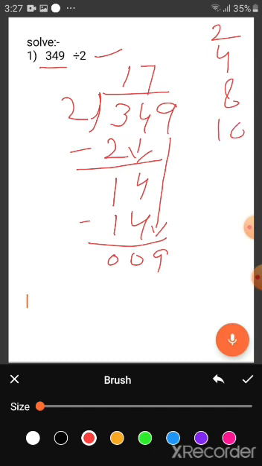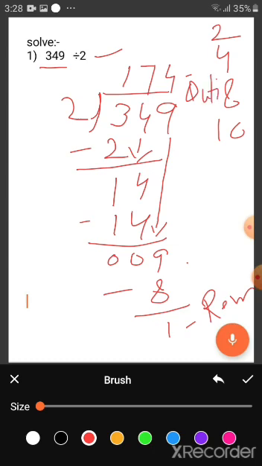So 10 is greater than 9, so I will take 8. 2 fours are 8. Again I subtract: 9 minus 8, I got 1. This 1 is the remainder. And this 174, it is the quotient. I hope you all understand how to divide.